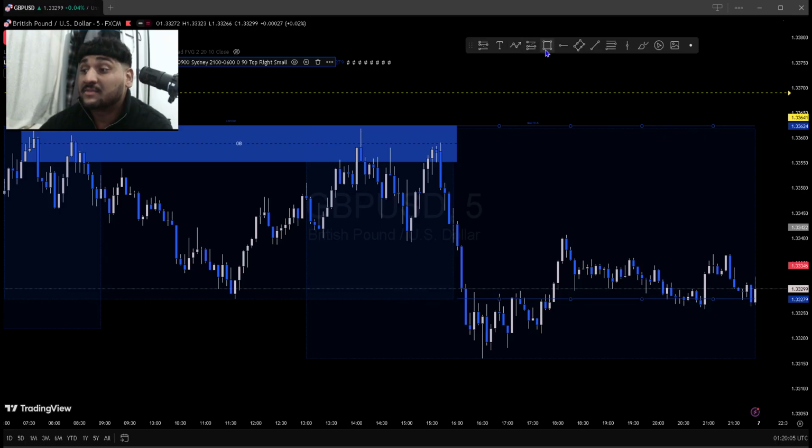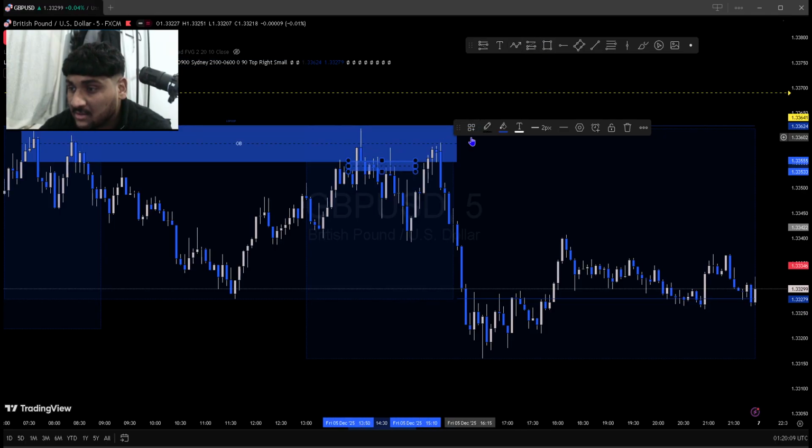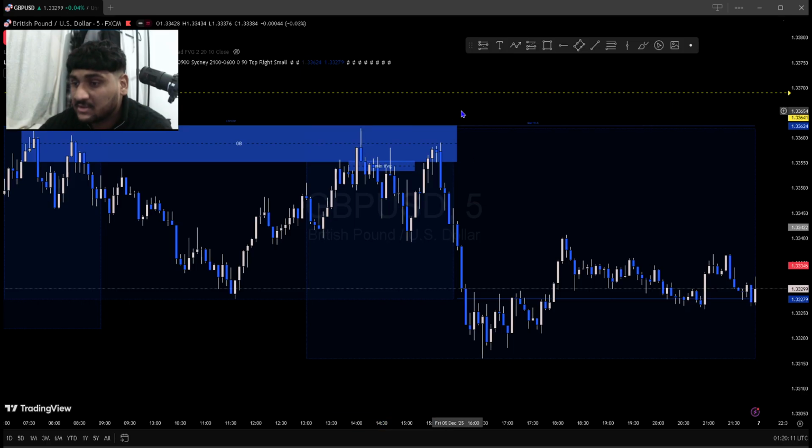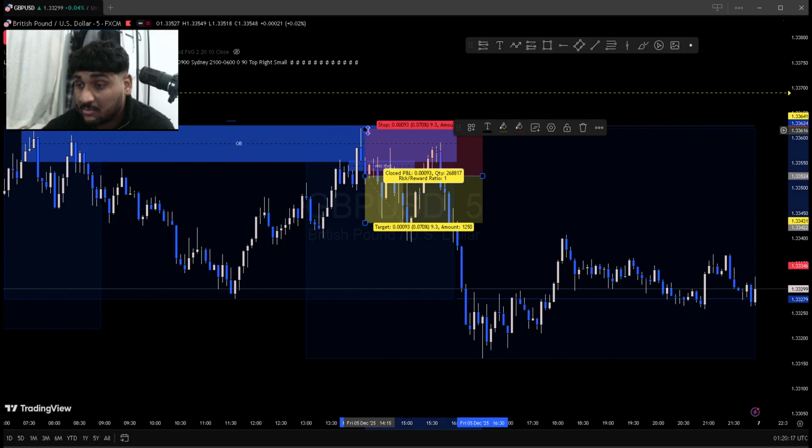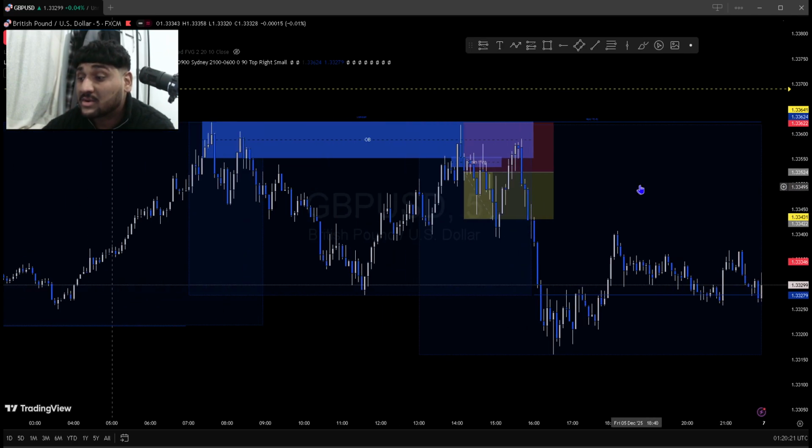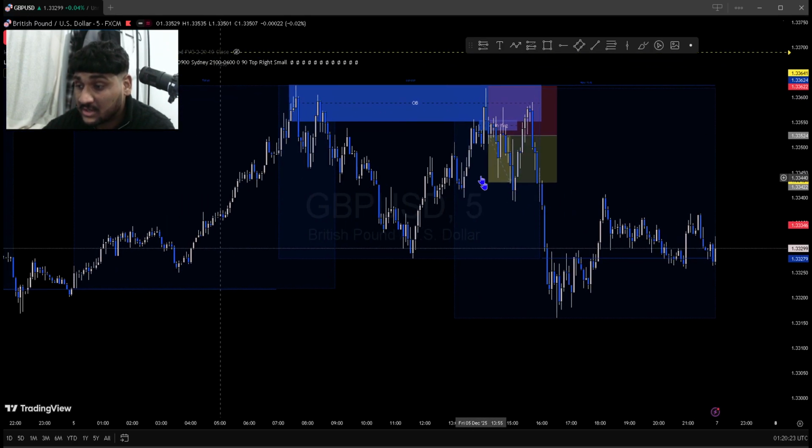We want to see for an inverted fair value gap. Where's our inverted fair value gap? Our inverted fair value gap is right here, okay? Let me mark it for you guys. 5 minute IFVG. We want to enter at a body close below the inverted fair value gap. So right here we enter, okay? We put our stop loss just above this swing high.